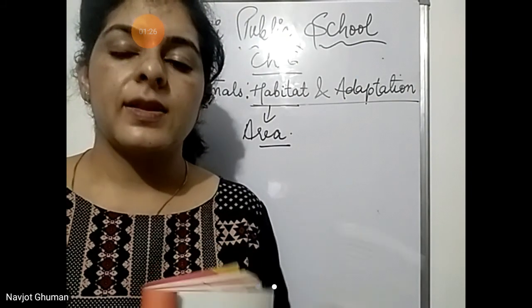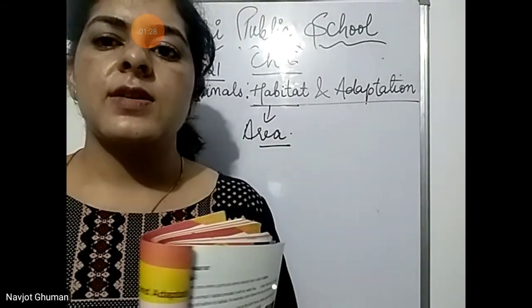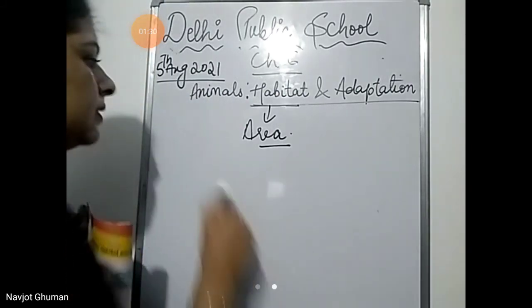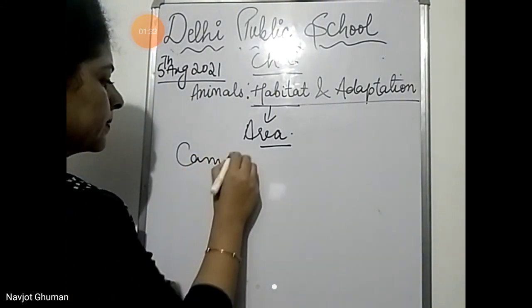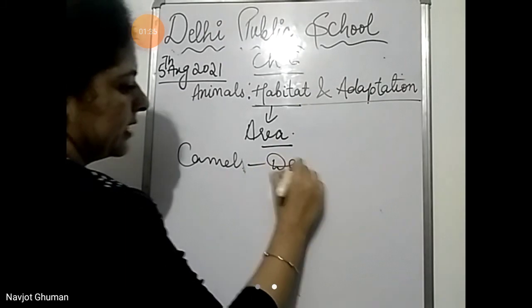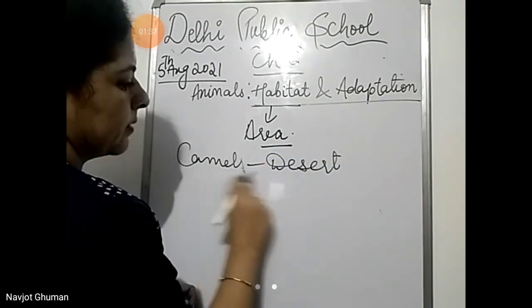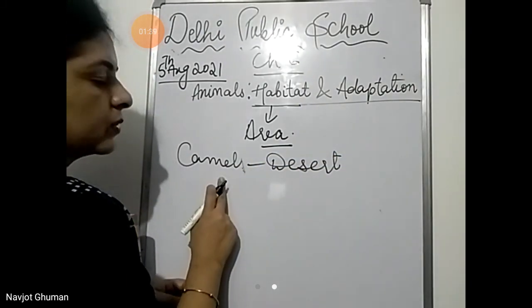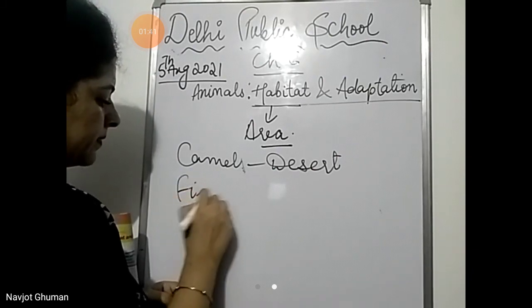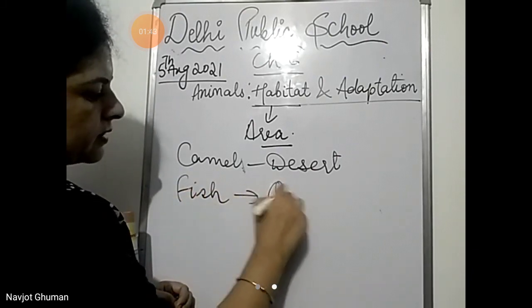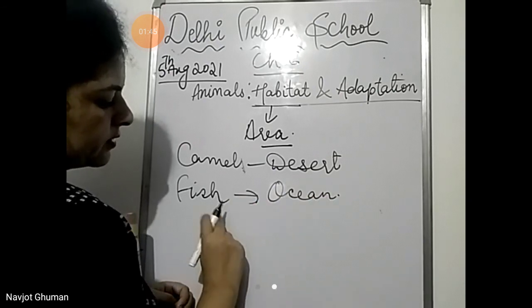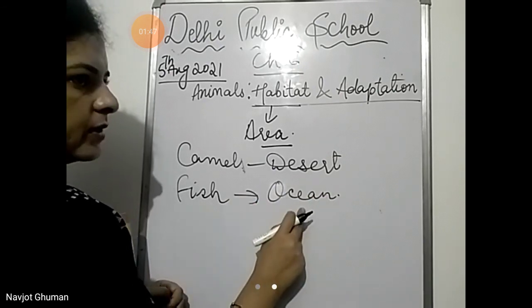जहाँ पे एक animal रहता है, that is known as its habitat. Camel lives in deserts. Desert is the habitat of camel. So desert camel की habitat होगी. Fish lives in ocean. So what is the habitat of fish? Ocean.